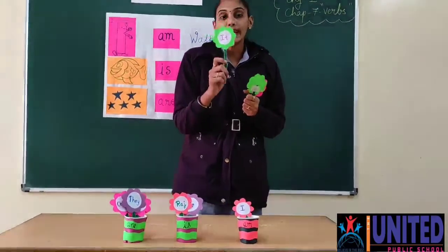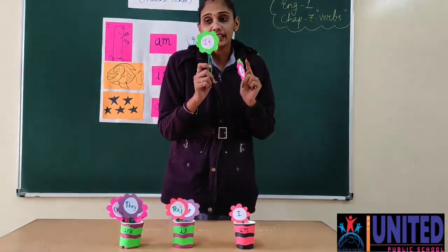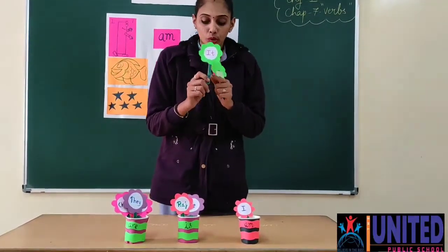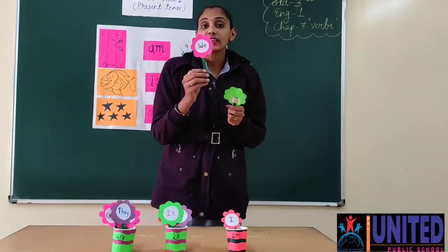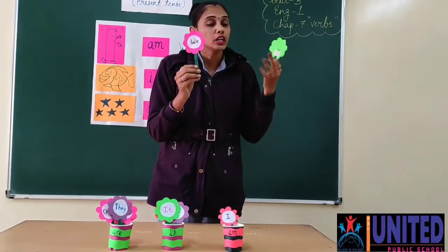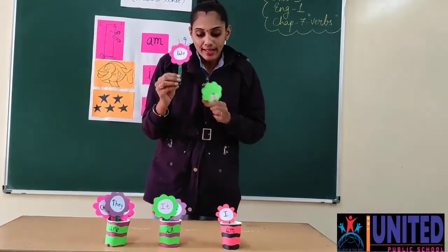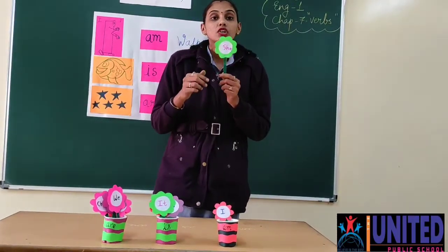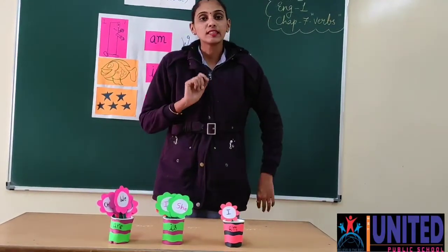Okay, now here it means only one. If it is an animal or things, for things and animals we use it. So what will come with it, beta? It is. Now we is or we are. We are not talking about am right now because am is the only friend of I only. So we will not talk about am at all. Now where should I put this we? In is or in are? Yes, so you will say ma'am, we will go in are cup. And she is, very good. So she will go in is only because she is a singular subject.